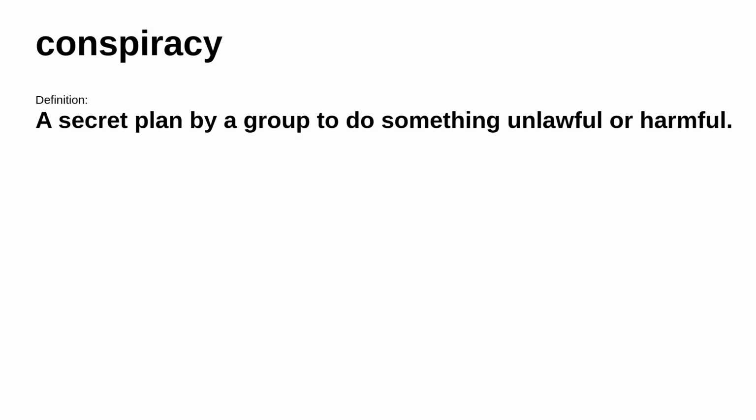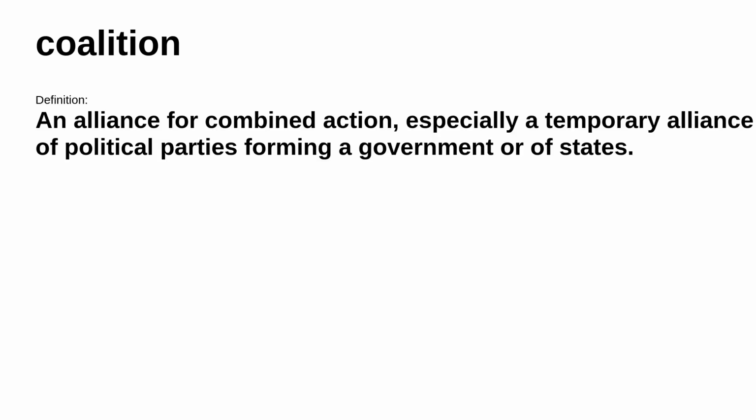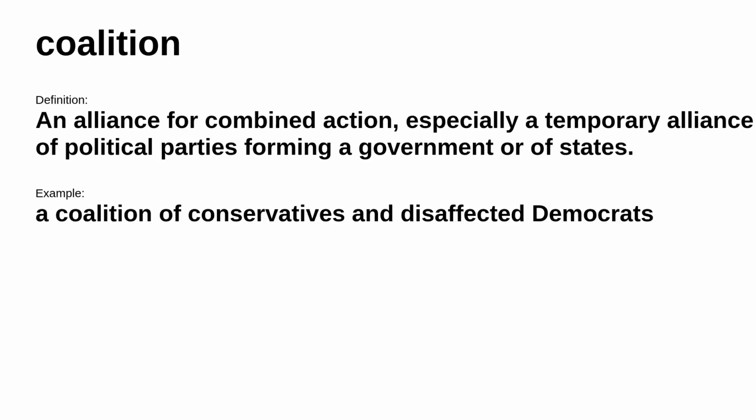Next up, conspiracy. It means a secret plan by a group to do something unlawful or harmful. Consider this example, a conspiracy to destroy the government. Next up, coalition. It means an alliance for combined action, especially a temporary alliance of political parties forming a government or of states. For example, a coalition of conservatives and disaffected Democrats.